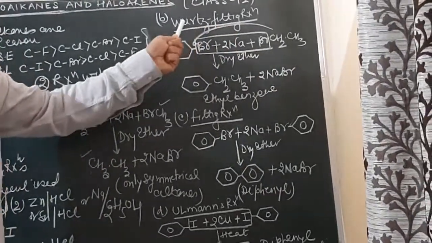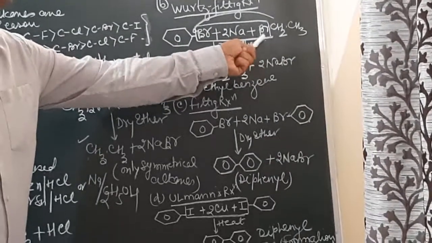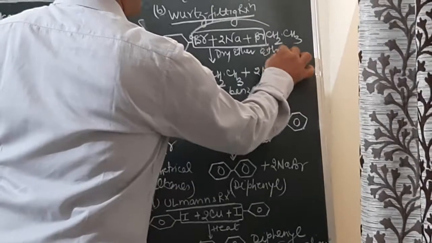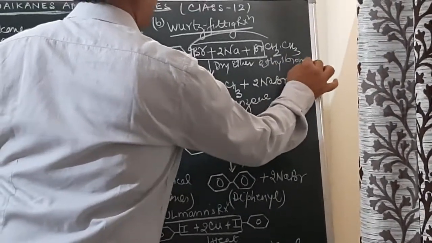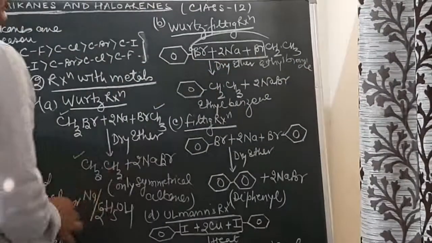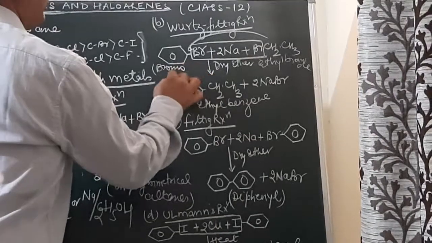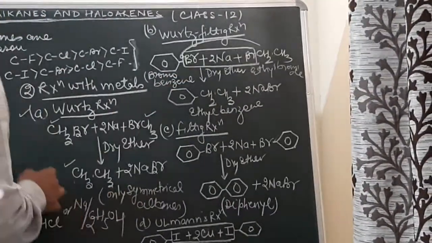In this reaction, what is being done? We take haloalkanes, and over here we have taken ethyl bromide, and haloarenes, and over here we have taken bromobenzene. So one of the substrates will be a haloarene, the other will be a haloalkane.